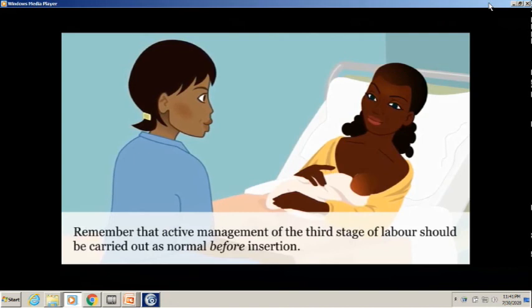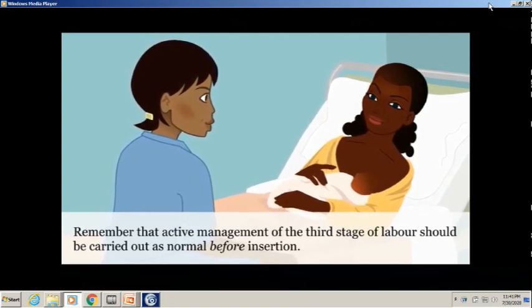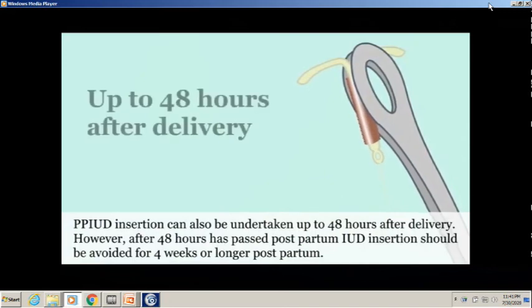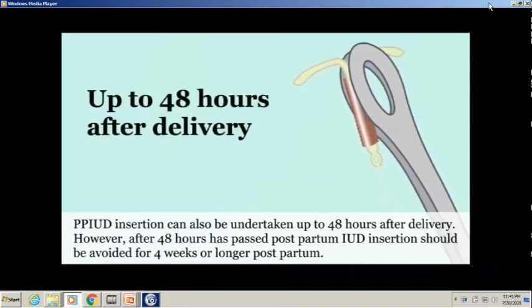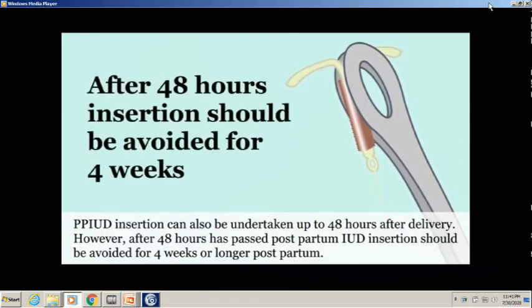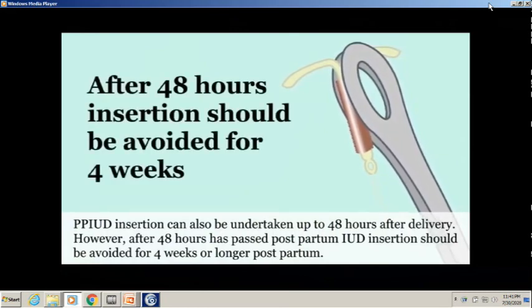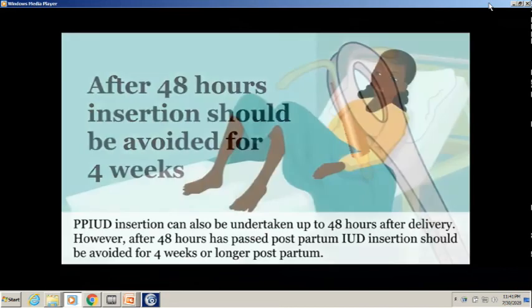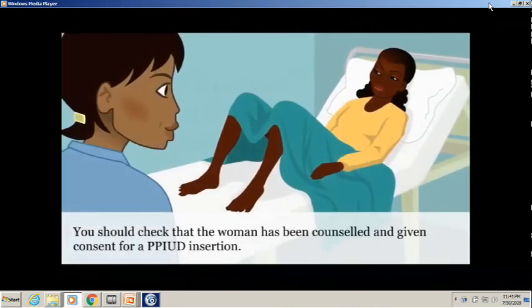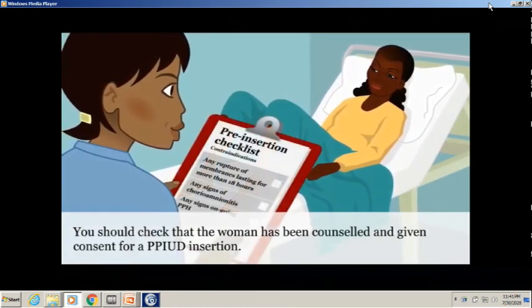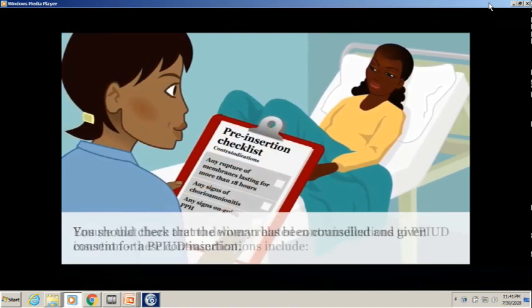PPIUD insertion can also be undertaken up to 48 hours after delivery. However, after 48 hours have passed, postpartum IUD insertion should be avoided for 4 weeks or longer postpartum. You should check that the woman has been counselled and given consent for a PPIUD insertion. Ensure that there are no delivery-related contraindications to PPIUD insertion.